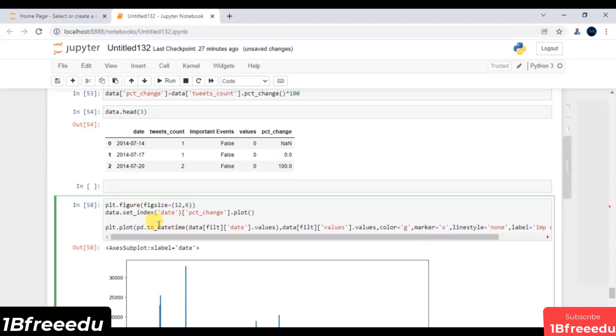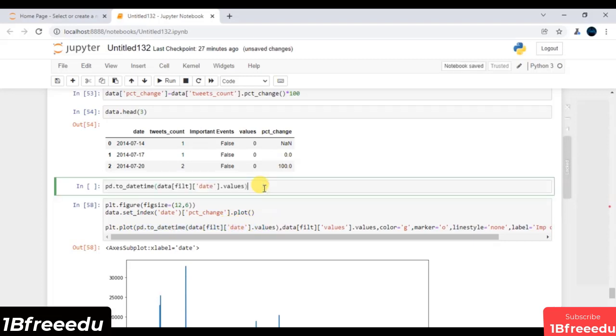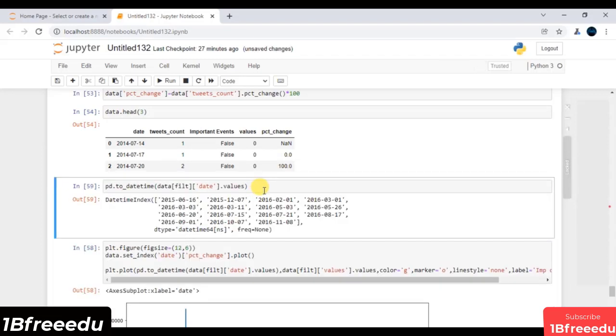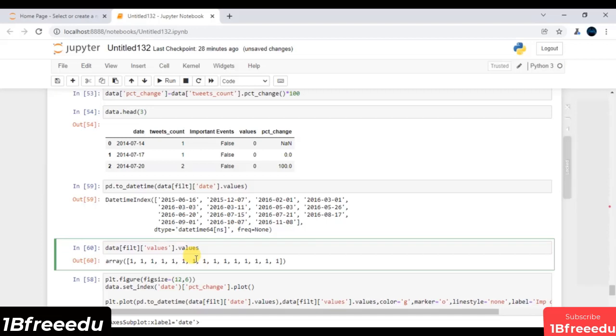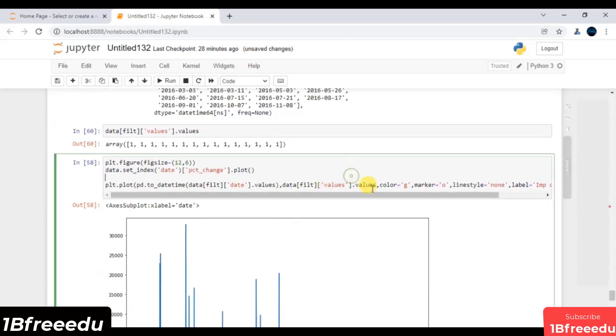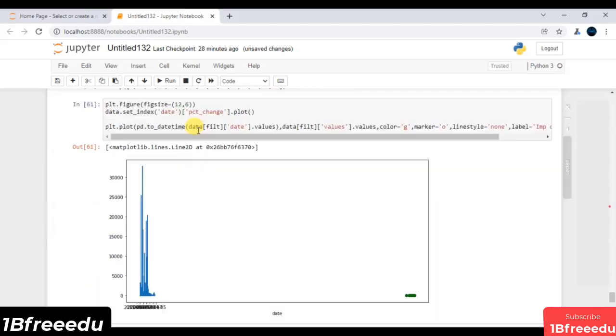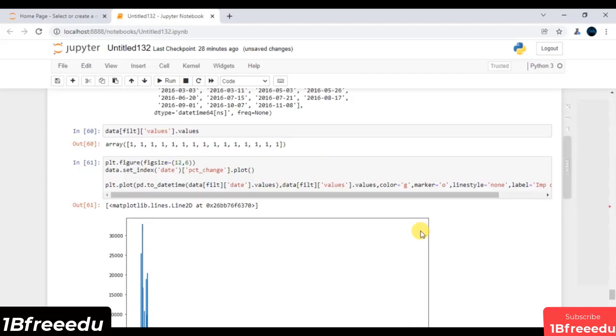First and foremost, let's cross check some of these things. If I copy all this and paste it and execute, these are all the dates that you are getting. In a similar way, I can use this one piece of code as well. I will say this is all the data that I need on the y-axis. I will execute this line of code, and unfortunately you are getting some wrong visualizations.